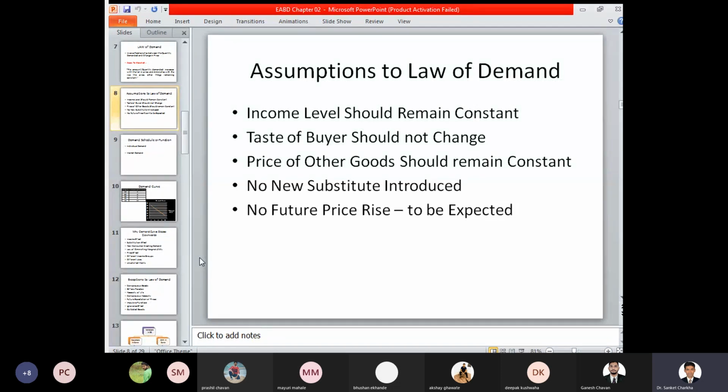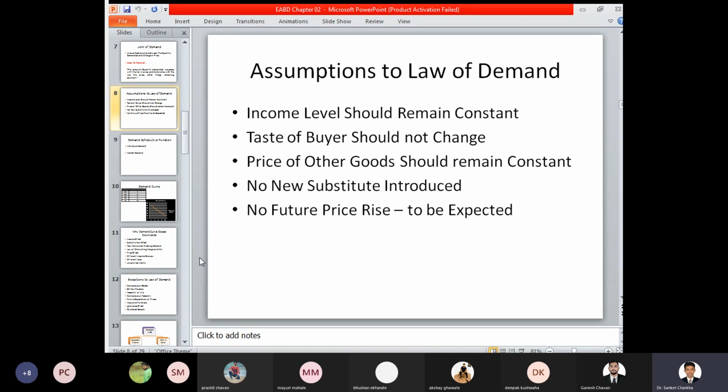So in this case, the price of the other goods, either a substitute that is available to your product or the prices of your respective competitors, must also remain the same and constant, that is within that particular range only. No new substitute is introduced. Whenever your product is ruling in the particular market, and when you are applying the assumptions of the law of demand, there should be no additional substitute introduced into that market.